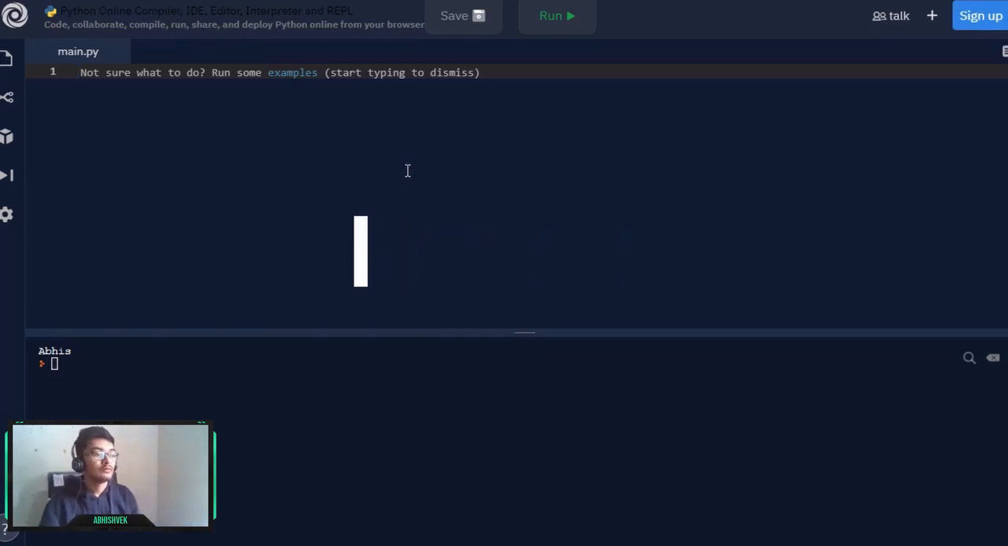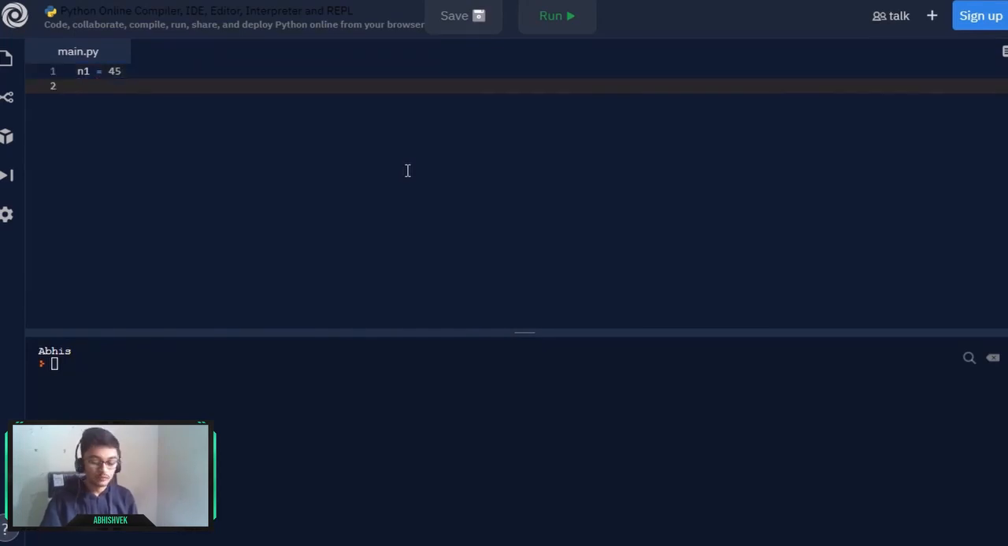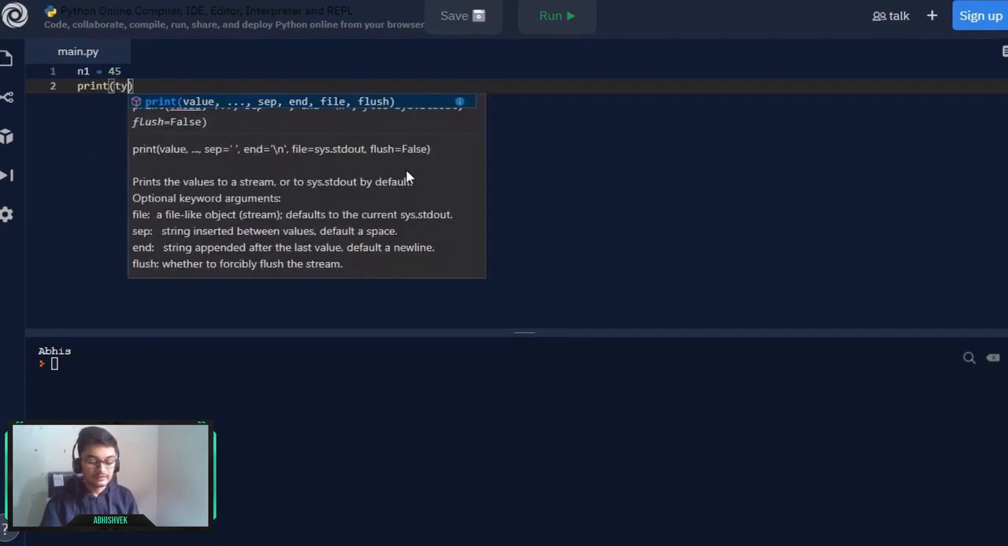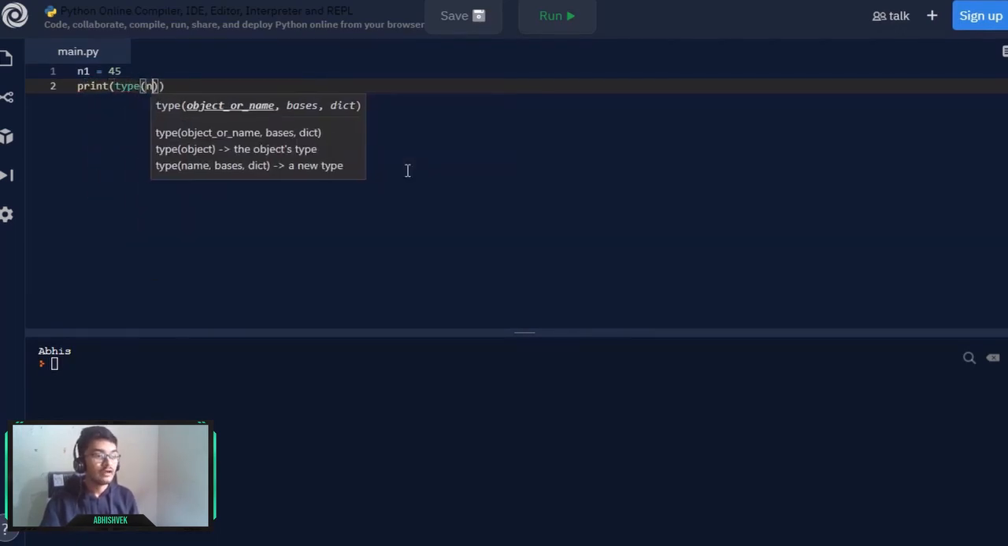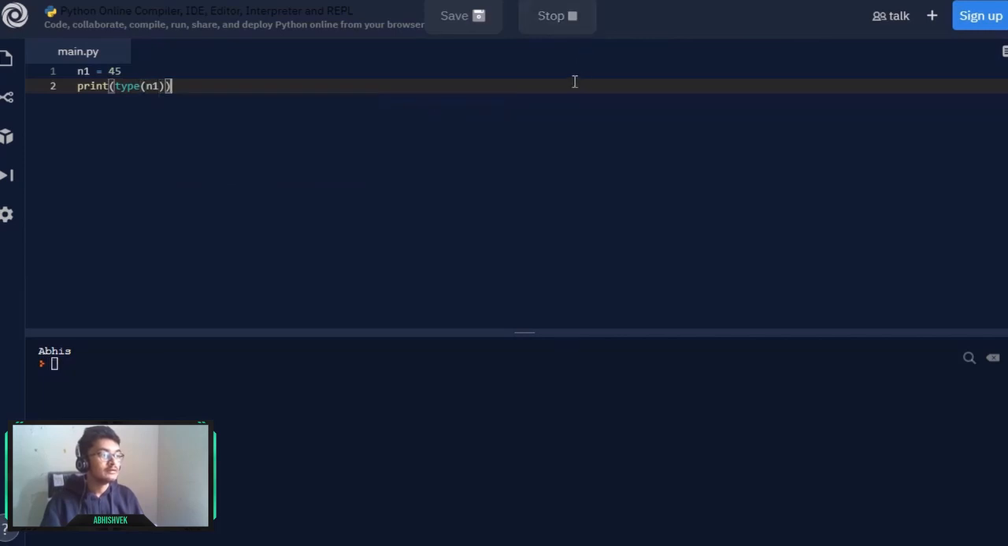So to mention an example, let's say we have an integer n1 to be, let's say, 45. Now we can do one thing, that is print the type of n1. If I simply run it, we will see an integer here, which is of class int. Now we can also convert this integer into float.